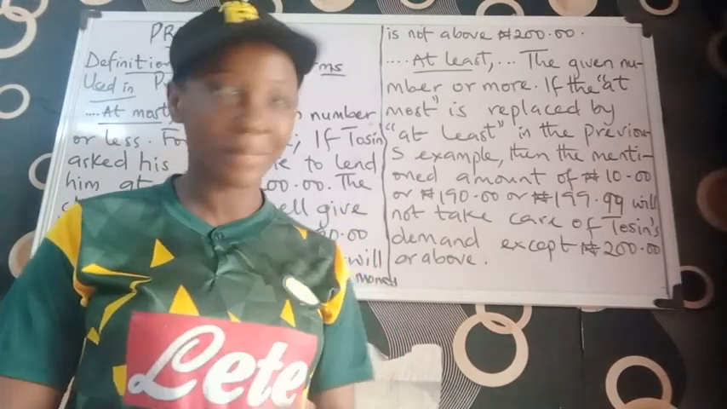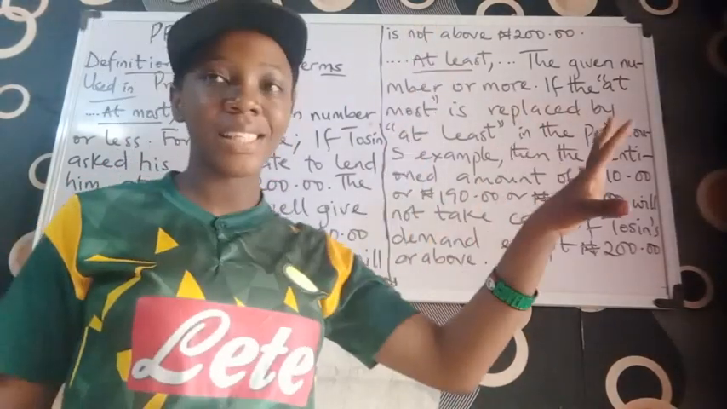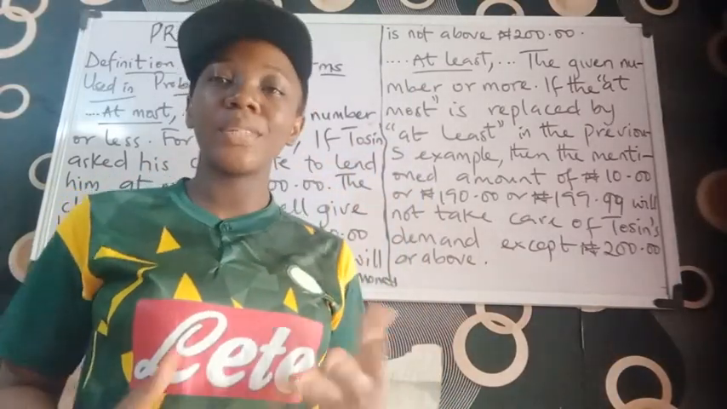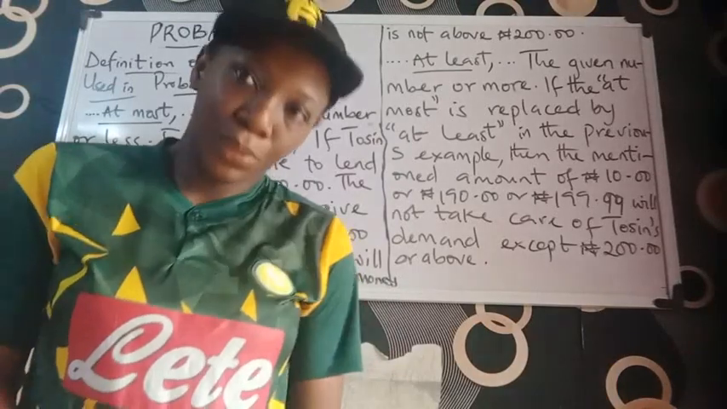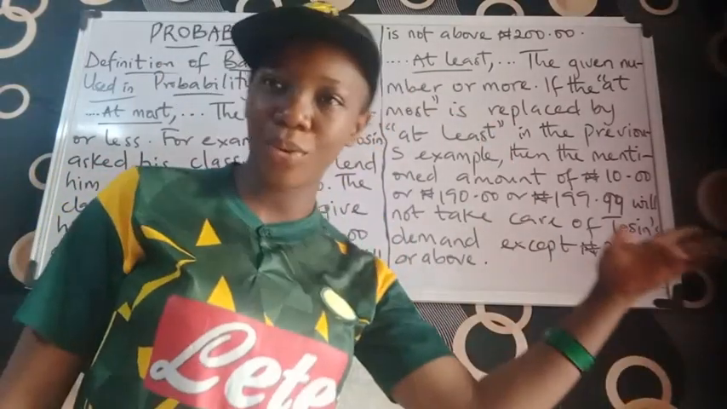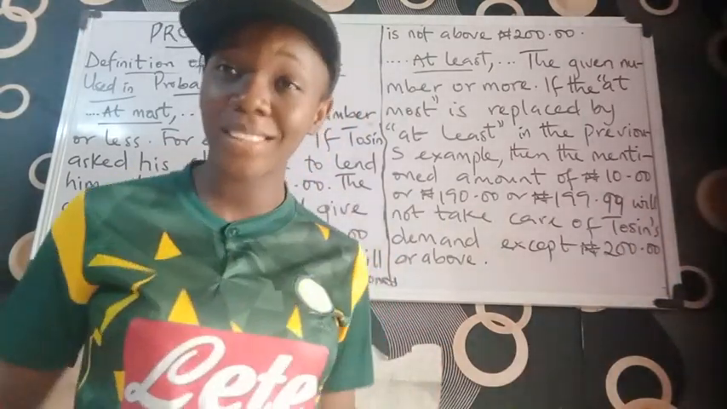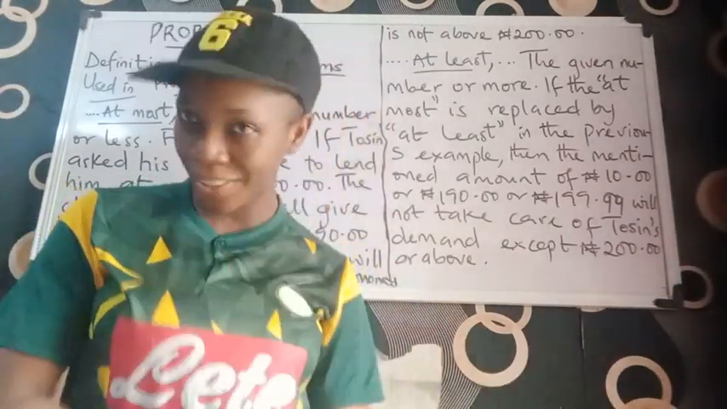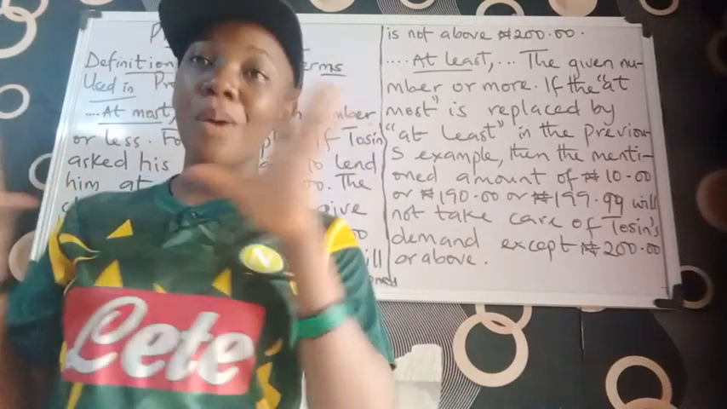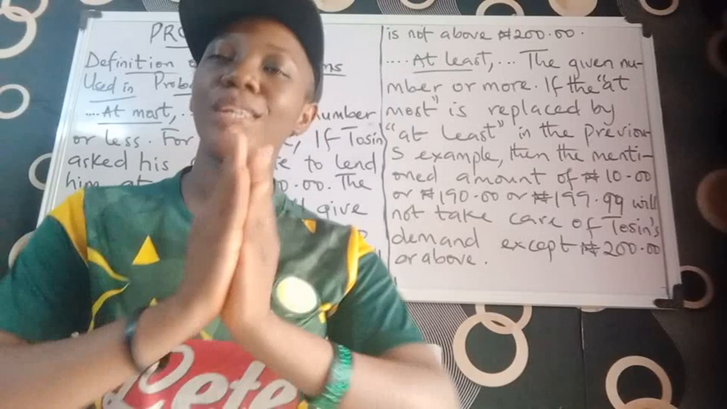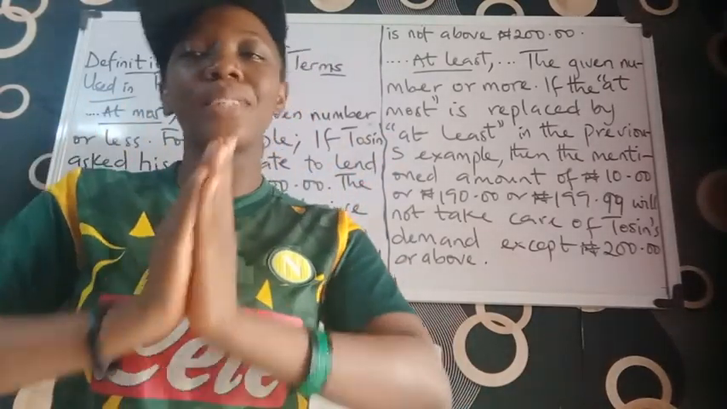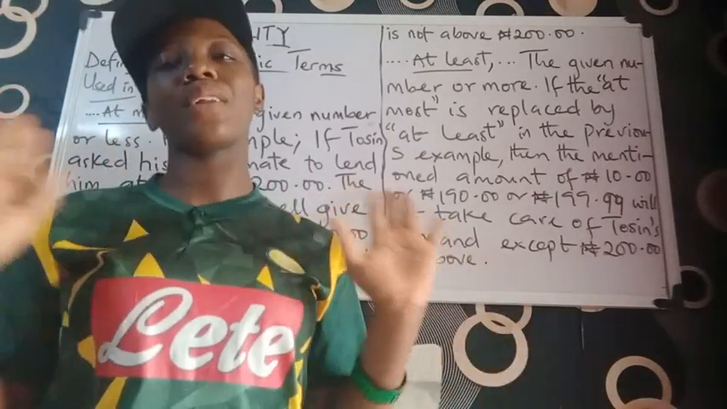Hope it is clear. So in "at least," using that same 200 naira as an example, if someone says, please give me at least 200, that is the smallest amount you can give him. You can give him more. You can give him 1,000, 1 million, that's what it means. But if you say at most 1,000, it means don't give him more than 1,000.